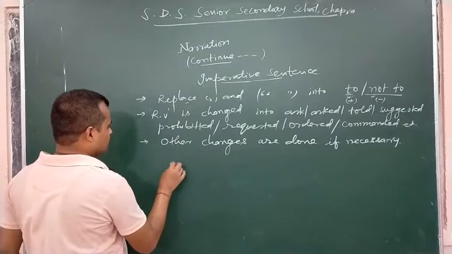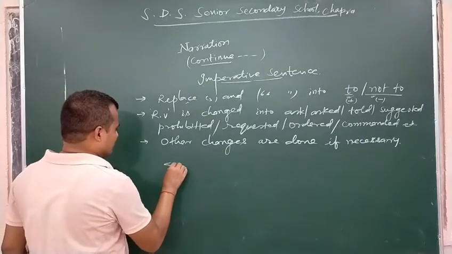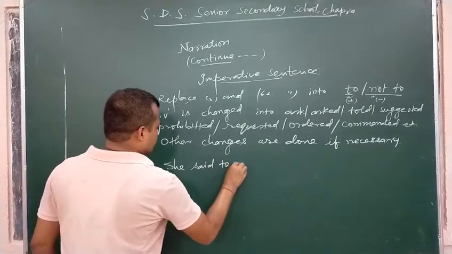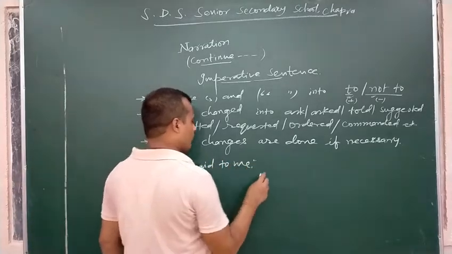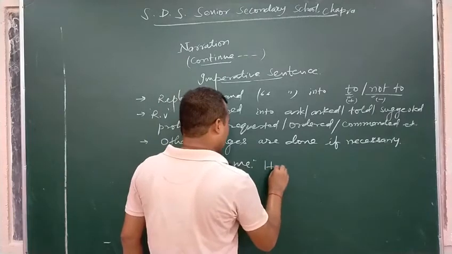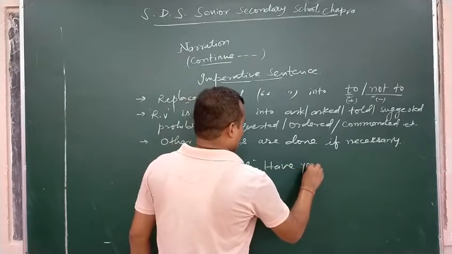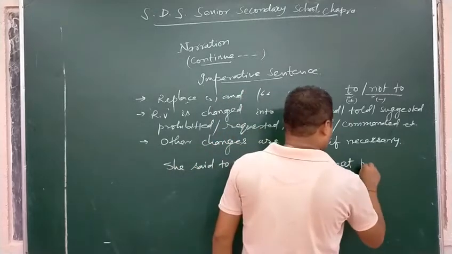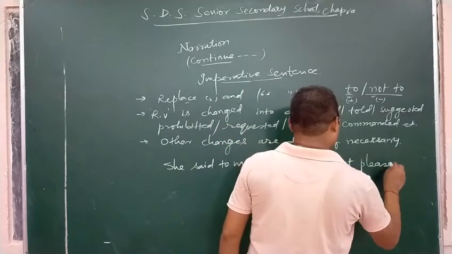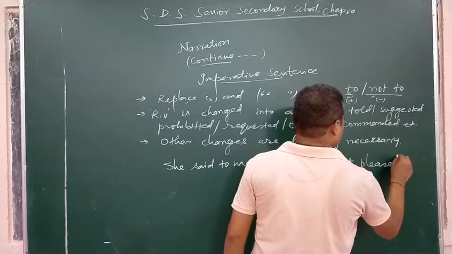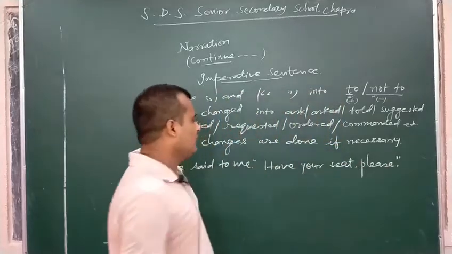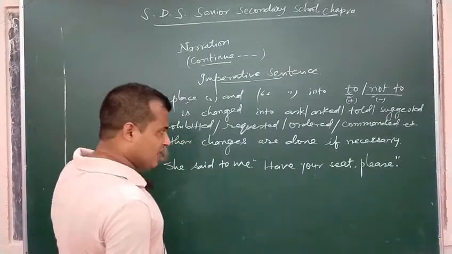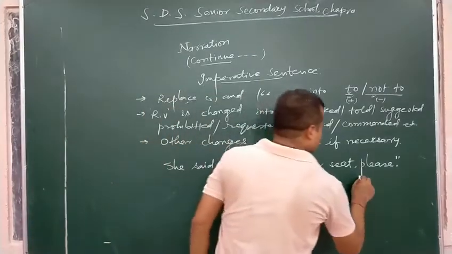So see here, she said to me, have your seat please. It is an imperative sentence. Please is used here at last. So if we have words like please or kindly, such words are omitted.